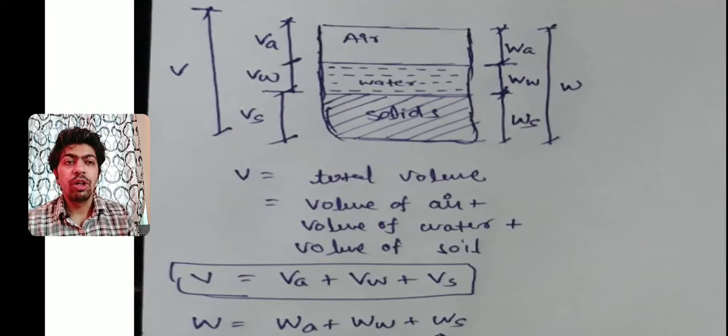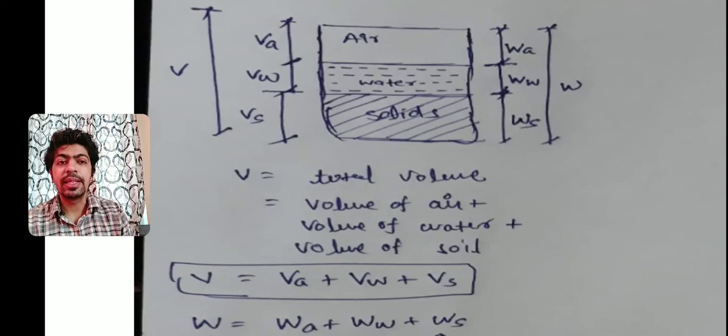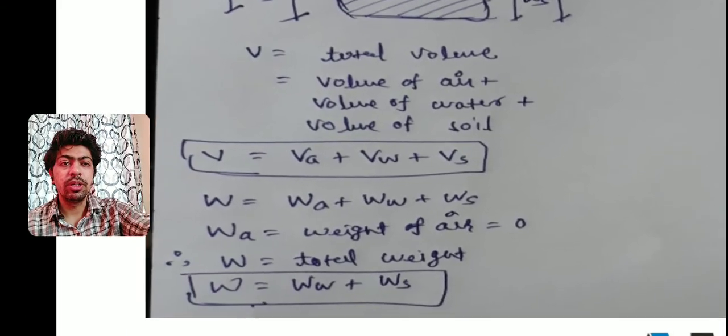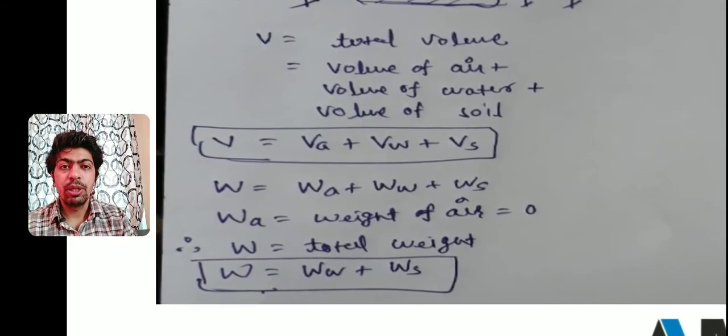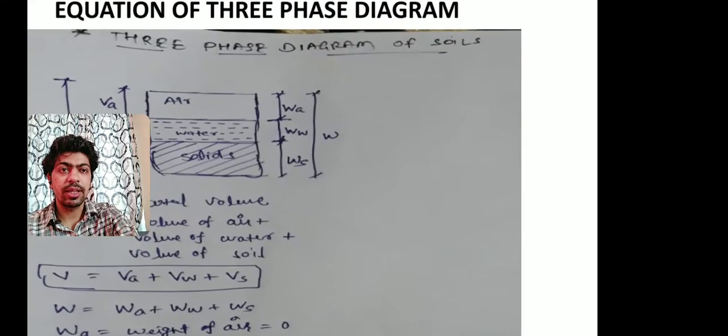Now volume of air is indicated by VA, volume of water is indicated by VW, and volume of solid is indicated by VS. Same way, if we want to find the total weight, it will be indicated by WA, WW, and WS. As we know that air particles have no weight, okay, so WA, weight of air, will always be 0. So total weight will be the addition of weight of water plus weight of solids. Okay, so this is the equation of three phase diagram.